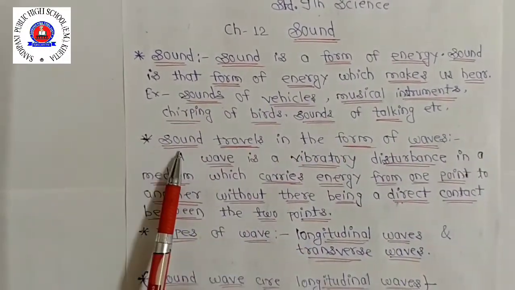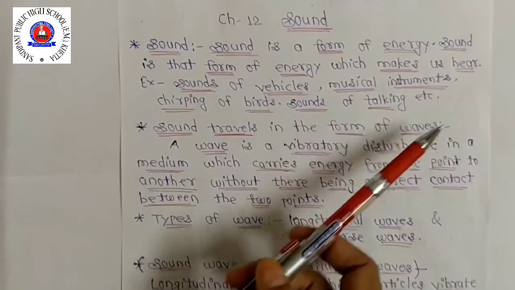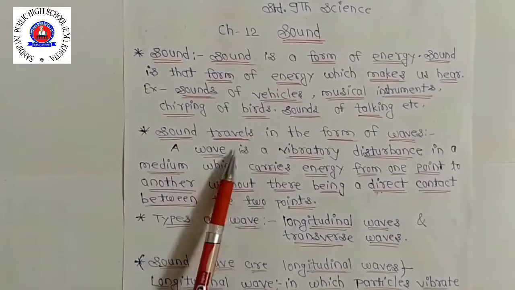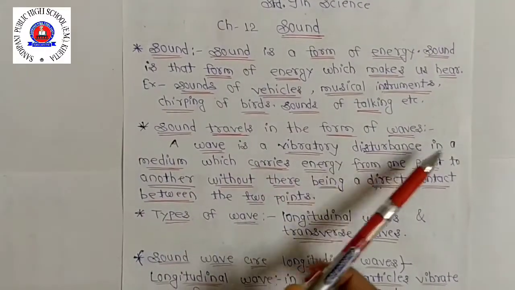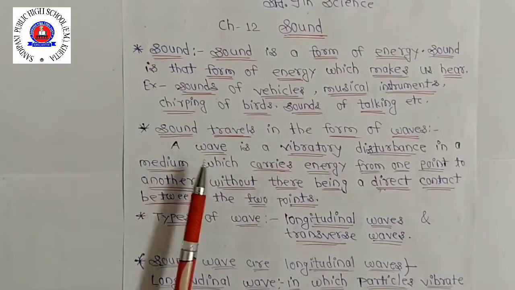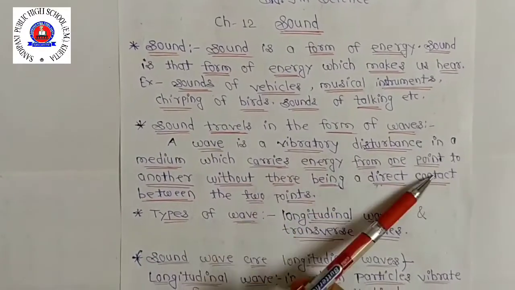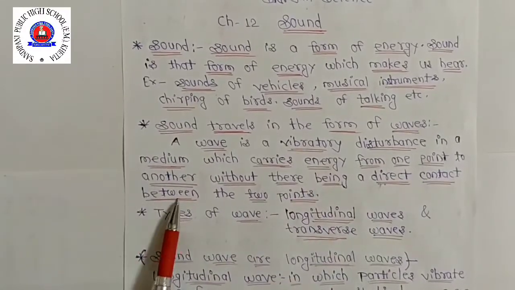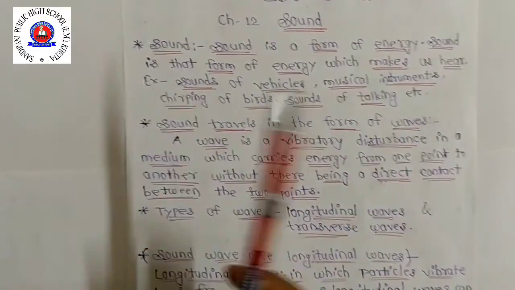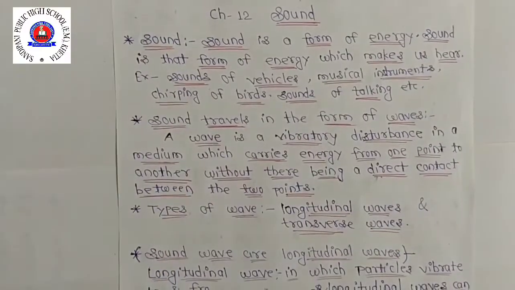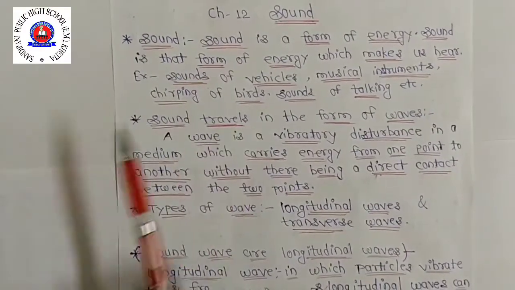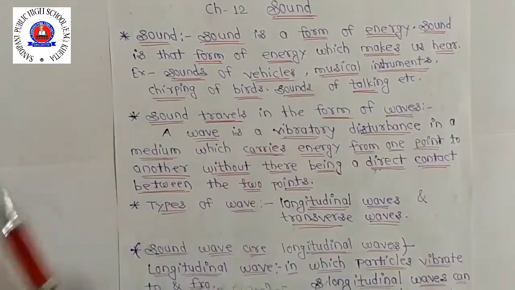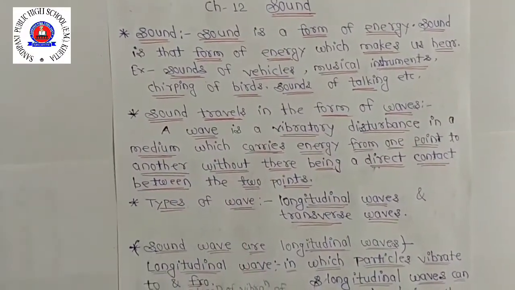Next, sound travels in the form of waves. तो sound कैसे travel होता है? In the form of wave. A wave is a vibratory disturbance in a medium which carries energy from one point to another without there being a direct contact between the two points. मतलब दो पॉइंट्स में डायरेक्ट कॉन्टैक्ट नहीं होता है. ओके, सो ये ट्रैवल करती है by that wave. A wave is a vibratory disturbance.